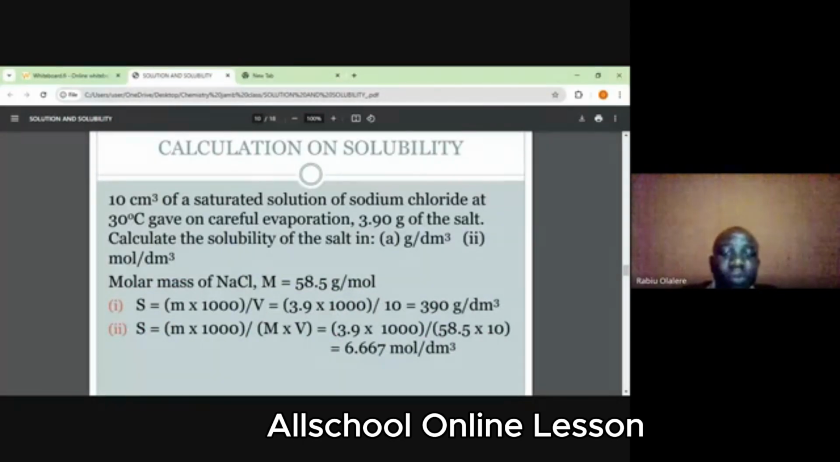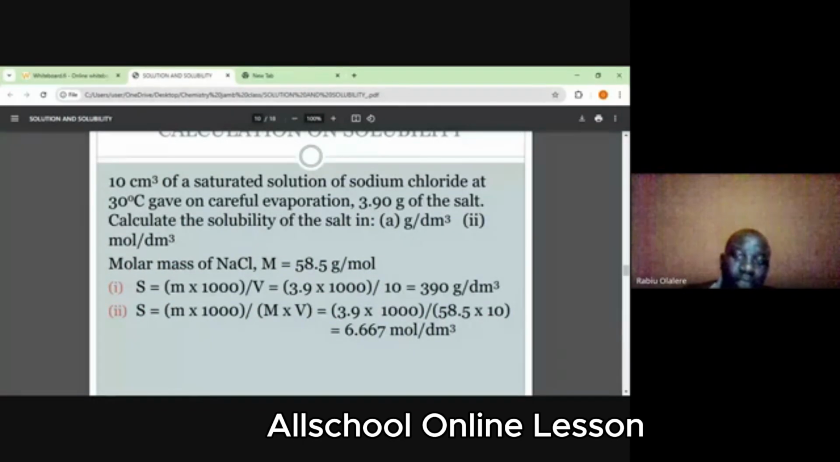So 10 cm cube of saturated solution of sodium chloride at 30 degrees Celsius. Remember, it's not that you need the temperature to solve the question. You don't need the temperature in the calculation. The use of the temperature is just to tell you that the solubility of the substance is temperature dependent. A substance that can dissolve maybe 2 grams at 30 degrees Celsius, at 50 degrees Celsius, it will not be 2 grams again. So that's why we are quoting the temperature. The solubility of a substance differs with temperature. Do you get that? It's not a constant with temperature. So as temperature changes, the solubility will change.